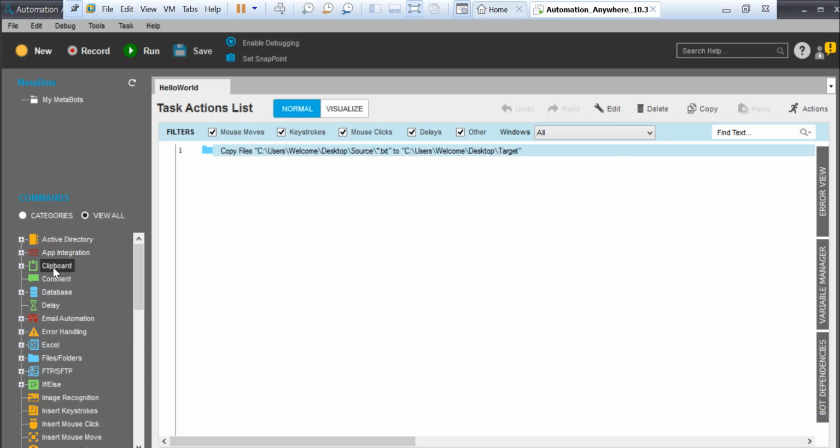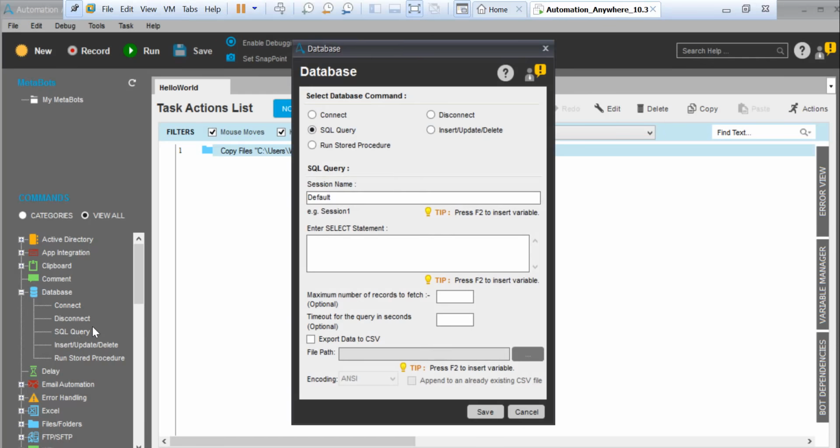Then clipboard, common database, we'll talk about this. But database is something I think you know, like Oracle, MySQL, stuff like that. So you can connect to those databases. Why would I do that? Because you want to retrieve something, like a select statement, or you want to write an insert statement.